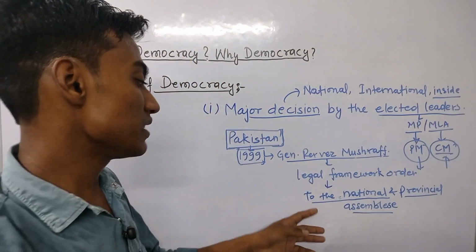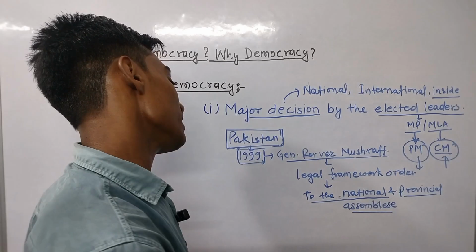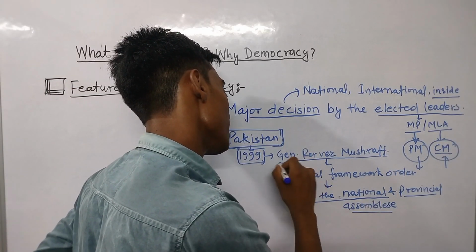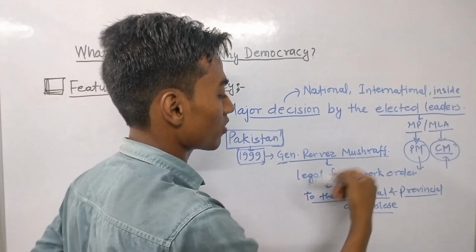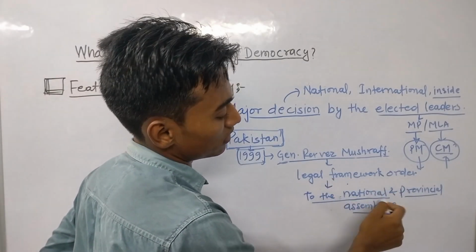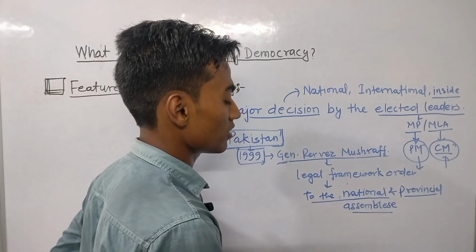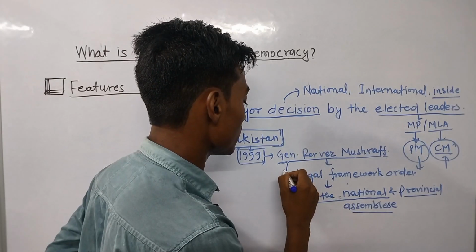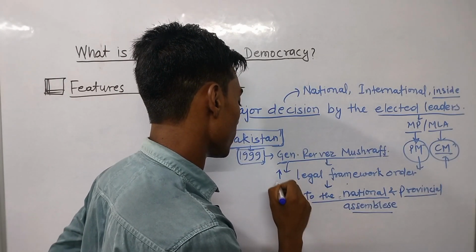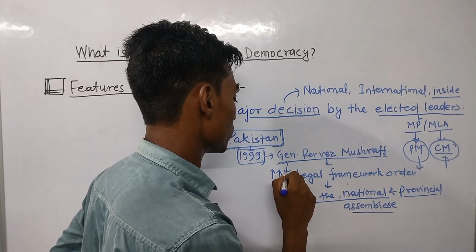Now, please think about why he issued this kind of Legal Framework Order to the national and provincial assemblies: to increase the power of military rule.